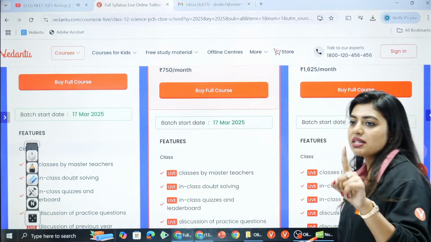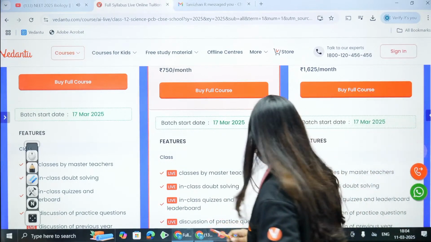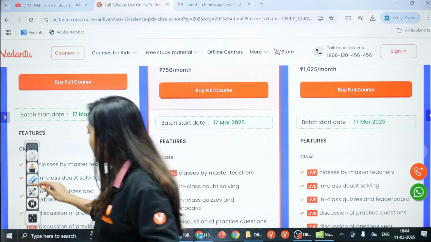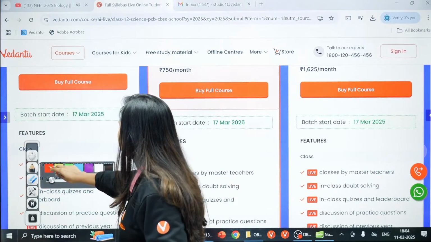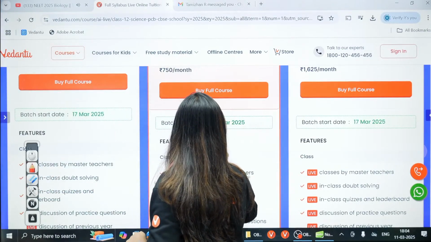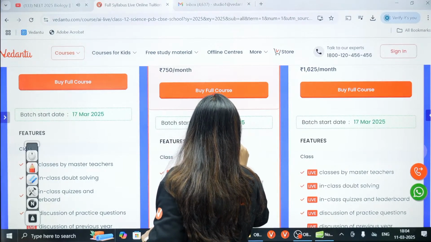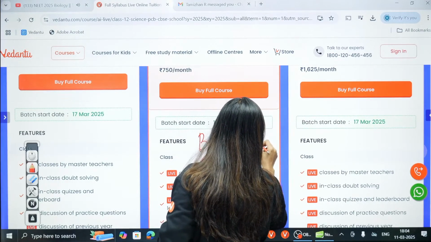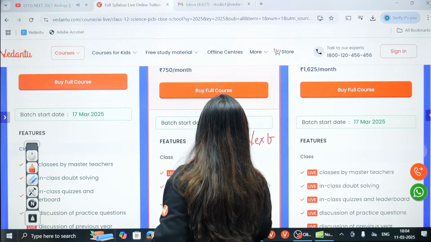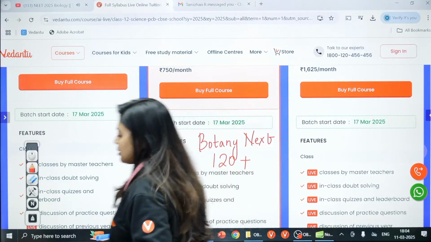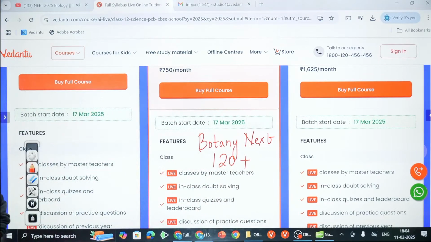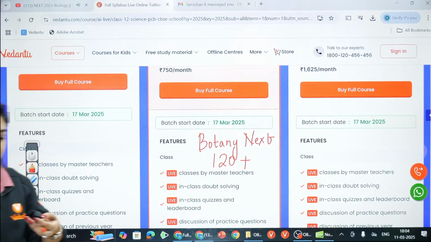So don't go anywhere. Basava sir is going to join. Let me just talk to sir. Still then be in the class. Don't go anywhere. Got it? Botany will start. By then make the target 120 plus. Basava sir is in the chat. Sir, are you ready?